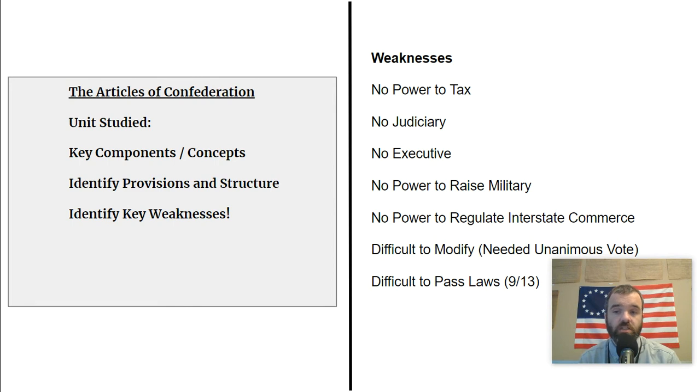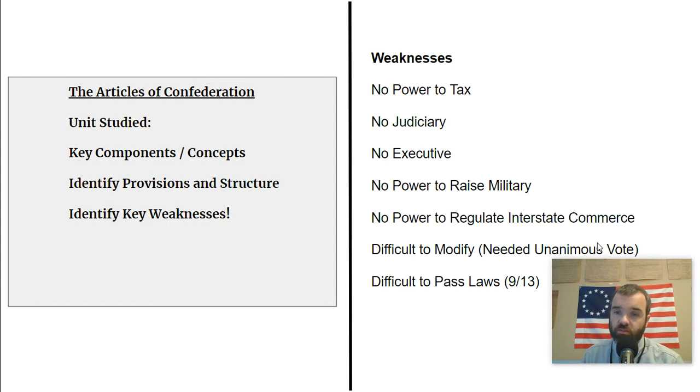Because its weaknesses basically highlight things that are going to end up, for the most part, in the United States Constitution in its final form. So its key components, it creates a single legislative branch, but there are a lot of things that are not in it, and there are a lot of things that it can't do. So it doesn't have any power to tax directly. It doesn't have any permanent judicial branch. It doesn't have any chief executive to enforce the law. It doesn't have the power to raise a military. There's no power to regulate interstate commerce.